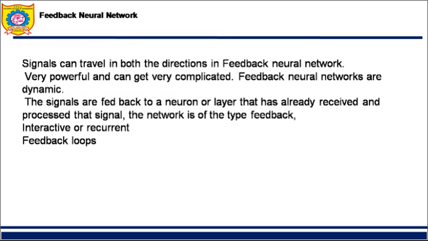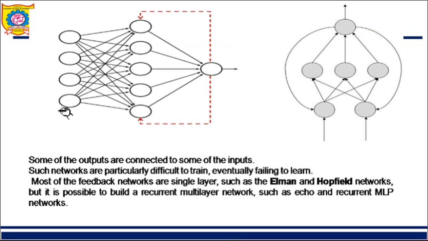Then the second one is the feedback neural network. What do you mean by a feedback neural network? In this case I go further and my output traverses backward also. So loops are there. The signals can travel in both directions. These are very powerful, more powerful as compared to the previous ones, and these are dynamic also. The signals are fed back to the neuron or the layer that has already received or processed a signal. This is called recurrent, or also an iterative type of network.